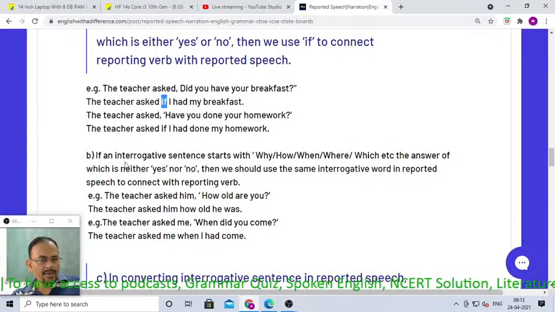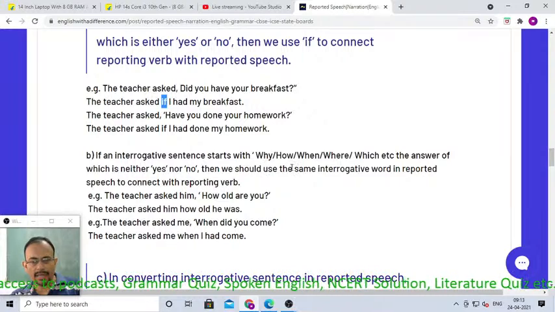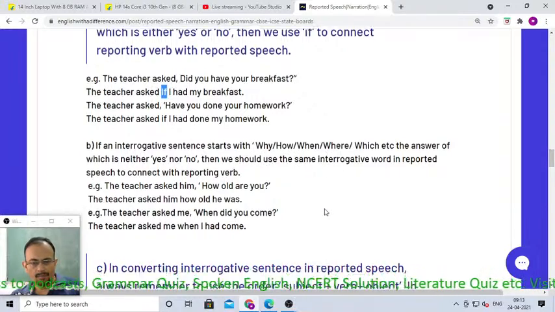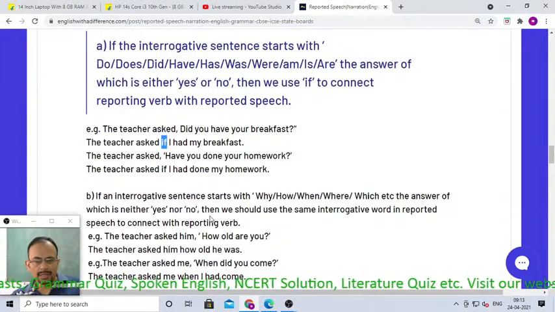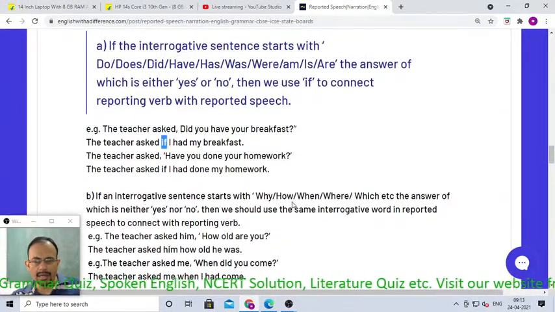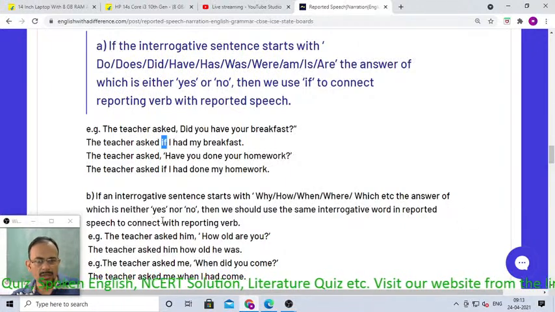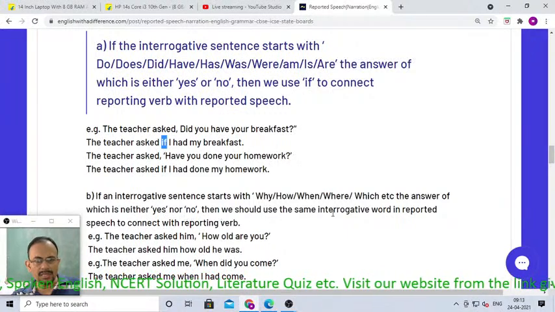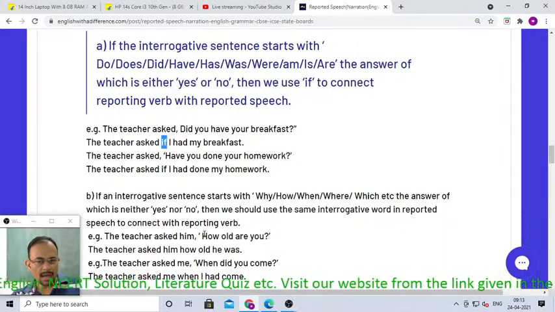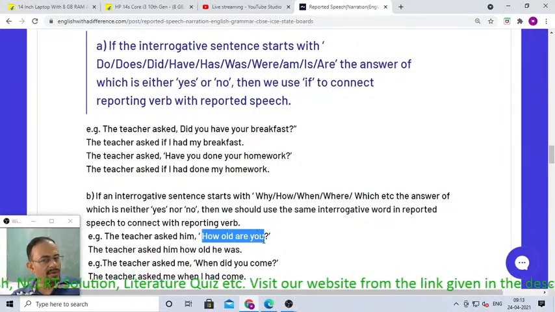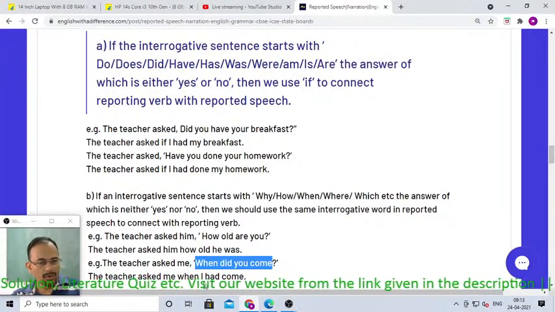Next, if an interrogative sentence starts with why, how, when, where, which, etc., the answer of which is neither yes nor no, then we should use the same interrogative word in reported speech to connect with the reporting verb. For example, "How old are you?" The answer of which can never be yes or no. Then, "When did you come?" The answer of which can never be yes or no, right?